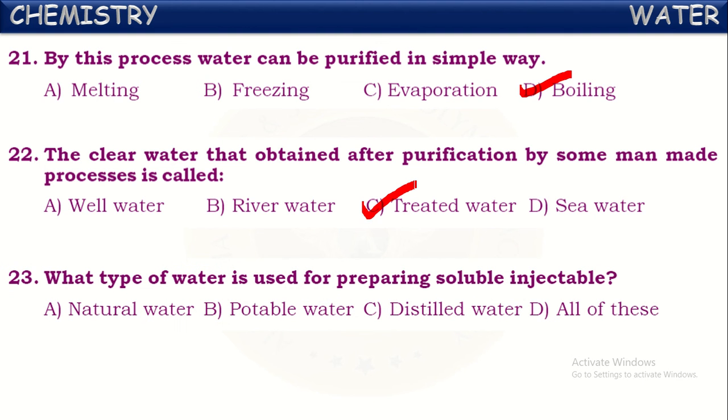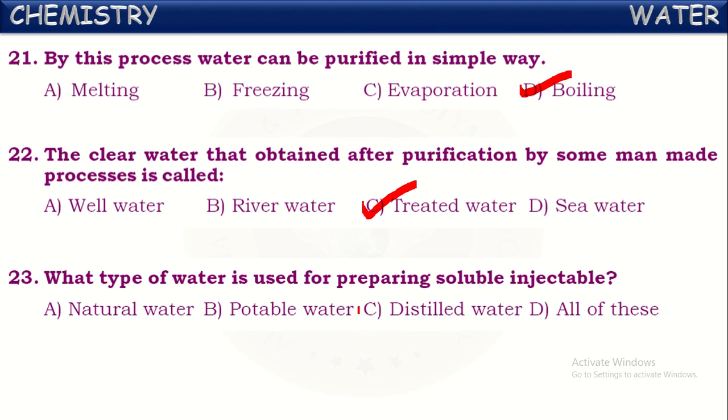Next, what type of water is used for preparing soluble injectables? Generally, for these chemical requirements and for preparing soluble injectables, they need the purest form of water. So there they use distilled water. That's why distilled water is one of the pure forms of water.